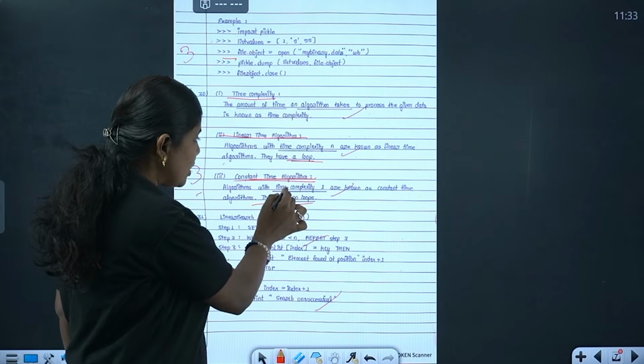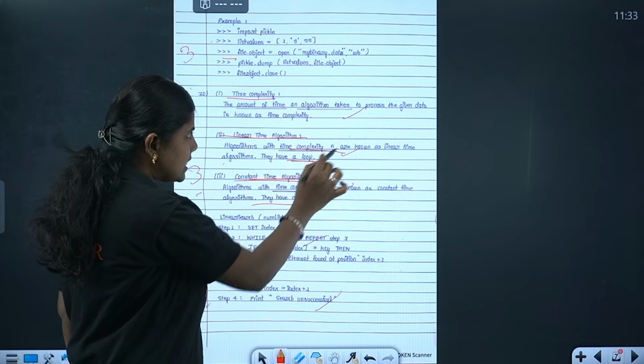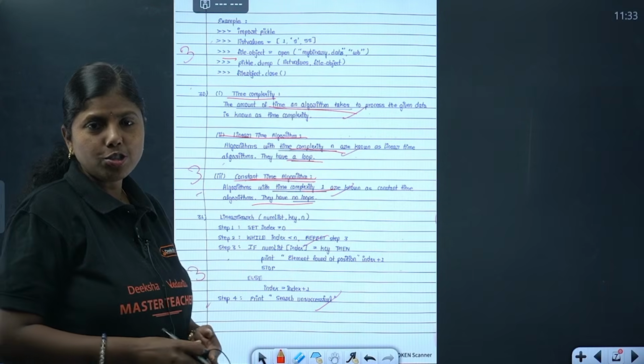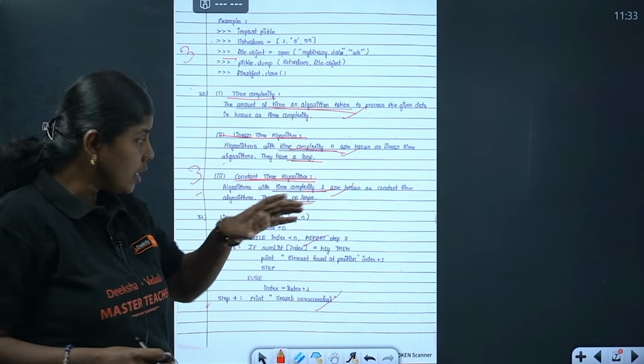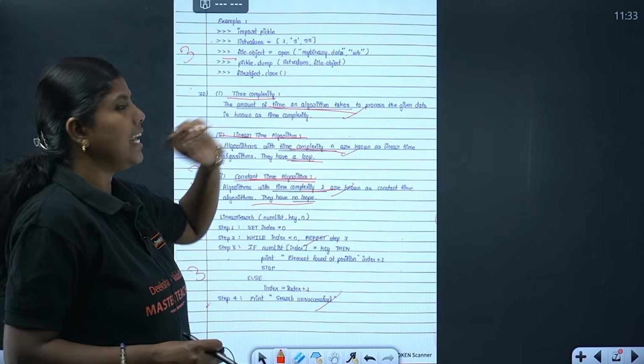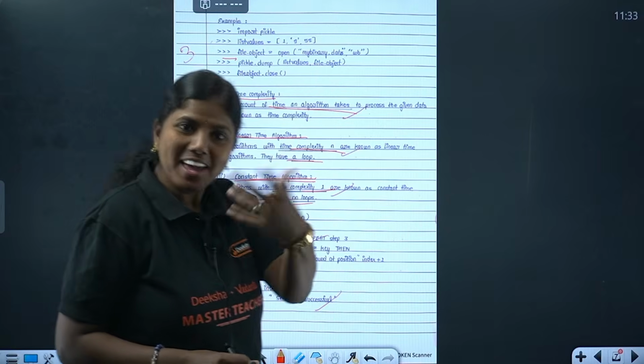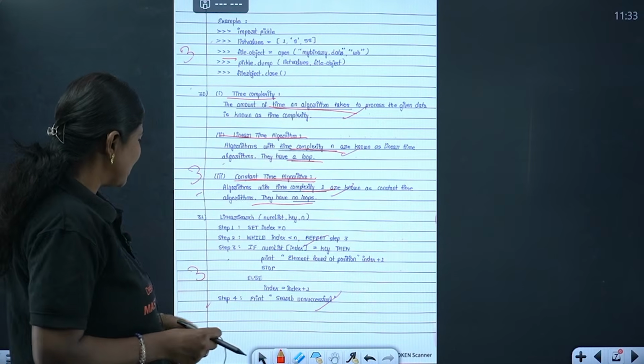See, complexity is 1, time complexity is n, time taken for an algorithm to complete its execution. So like that, important keywords should be underlined. Knowing which is important is also very, very important. Again, I'm using that word important only.